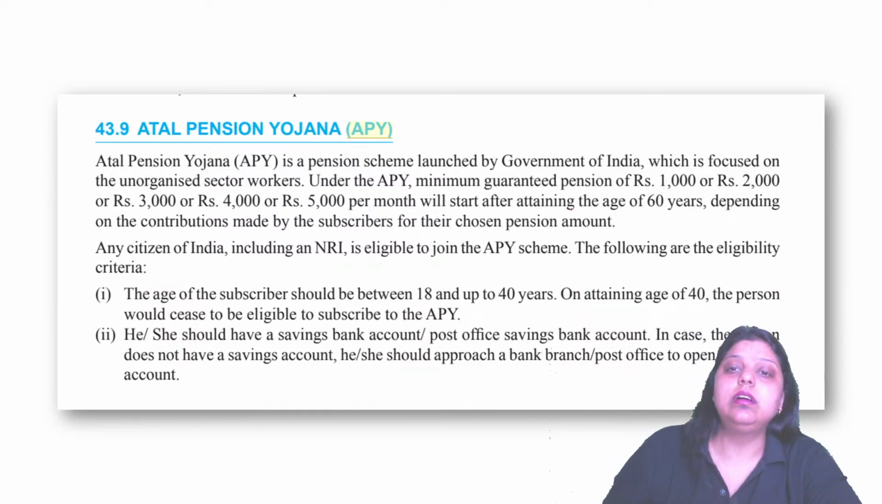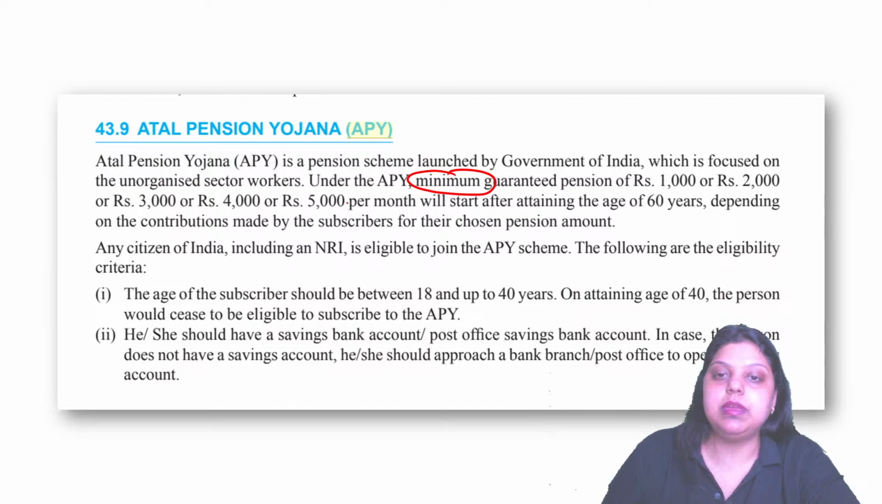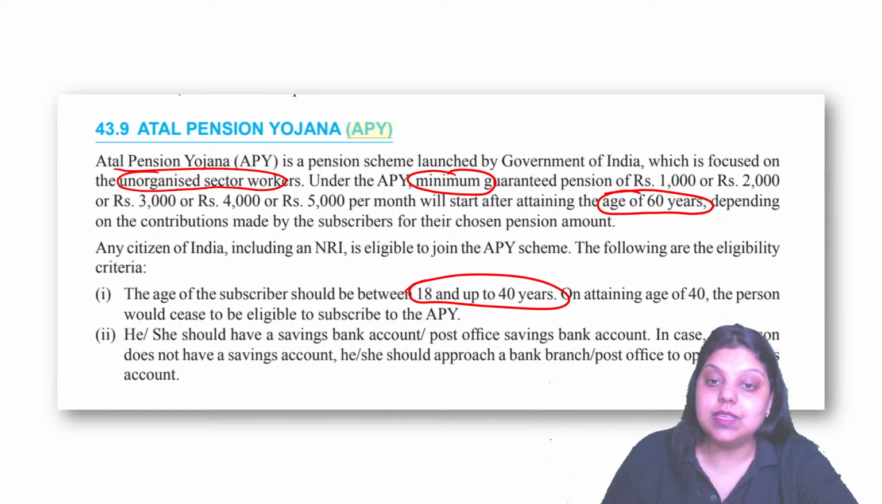Okay, you can see here. It was launched by the Government of India. The minimum guaranteed pension will be given, and this will be after the age of 60 years, and it is for unorganized sector workers. Okay, people aged 18 to 40 years can enroll themselves in the Atal Pension Yojana. Okay, do remember the age group as well.